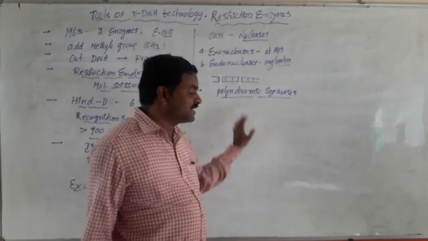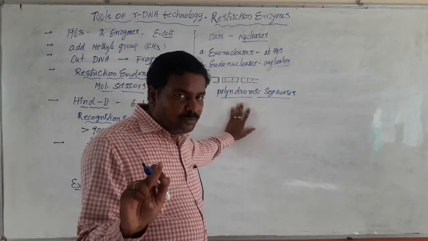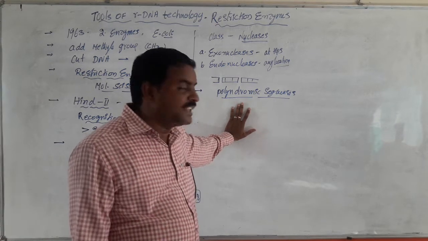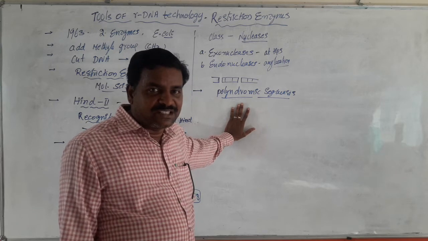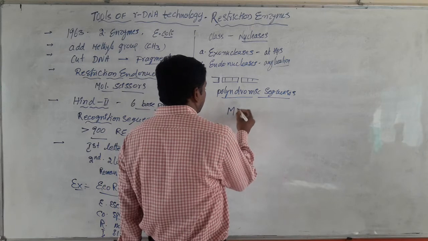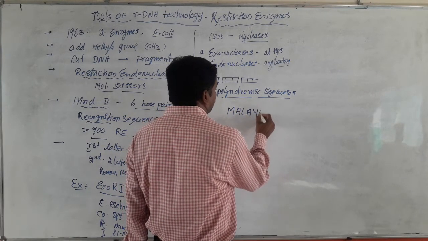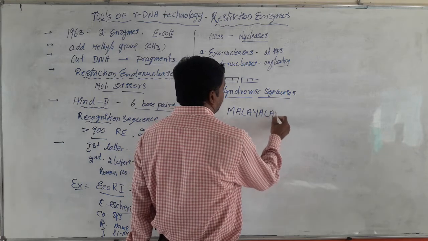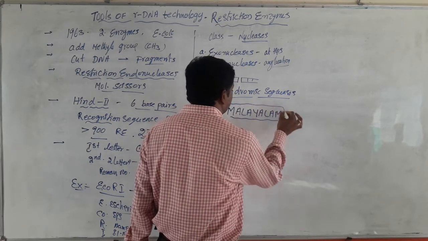Such sequences of letters are considered palindromic sequences. For example, the English word Malayalam.